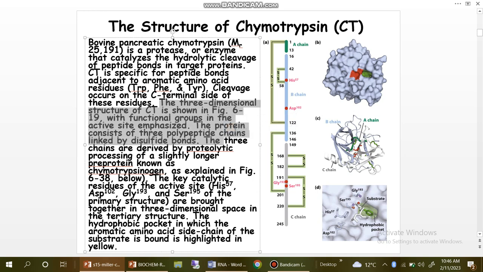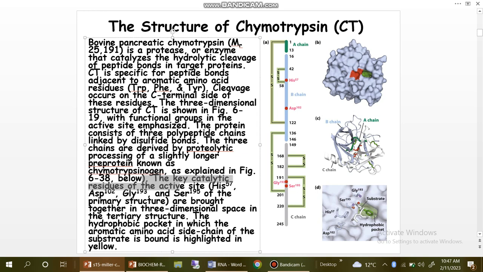The protein consists of three polypeptide chains linked by disulfide bonds. The three chains are derived by proteolytic processing of a slightly longer pre-protein known as chymotrypsinogen, as explained.